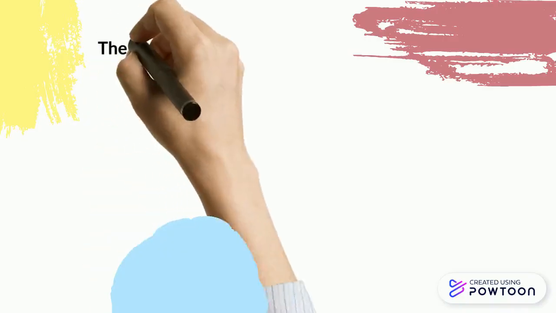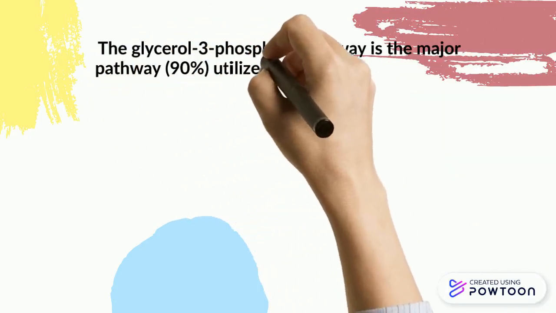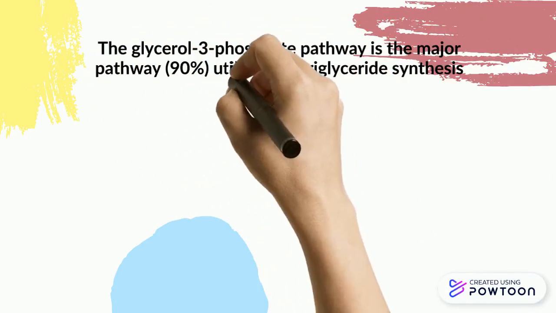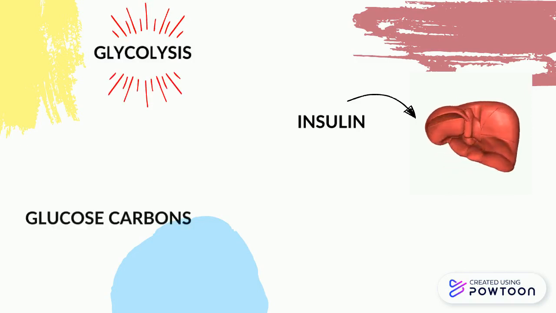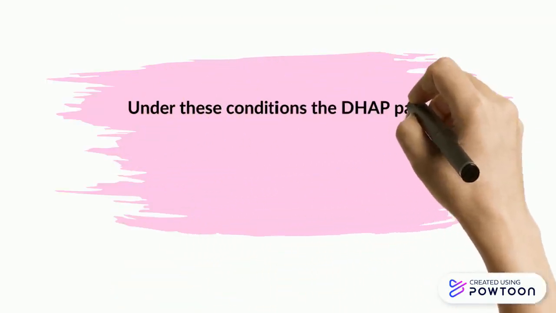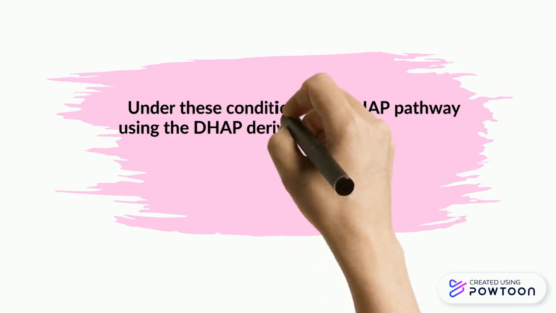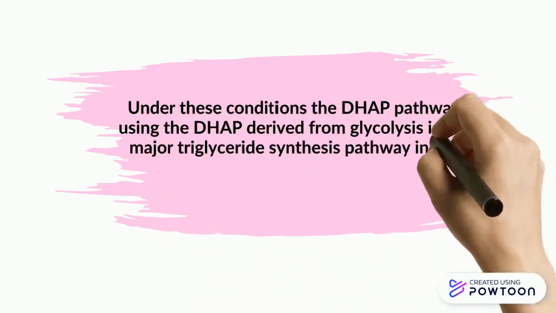The glycerol 3-phosphate pathway is the major pathway utilized for triglyceride synthesis in hepatocytes. However, under conditions of insulin stimulation of the liver, glycolysis is highly active as a means to drive the excess glucose carbons into fatty acid synthesis. Under these conditions, the DHAP pathway using the DHAP derived from glycolysis is the major triglyceride synthesis pathway in the